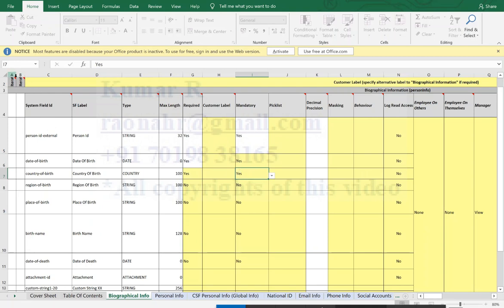In SuccessFactors, we have something called the iterative method: iteration 1 and iteration 2. In real time, first we will upload all the standard data model into the system. Then we will have one demo, which we call the first wave or first iteration. We will show all the portlets: this is the look and feel, these are the fields in the respective portlet, these are the mandatory fields, and these are the values for some fields which will be a picklist. The client confirms one by one. Accordingly, we take the requirements for the second iteration.